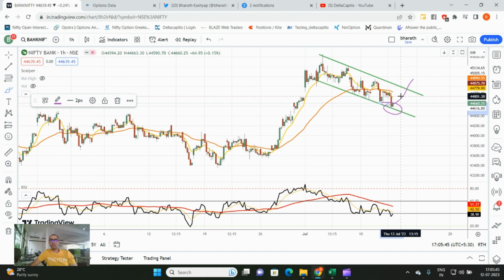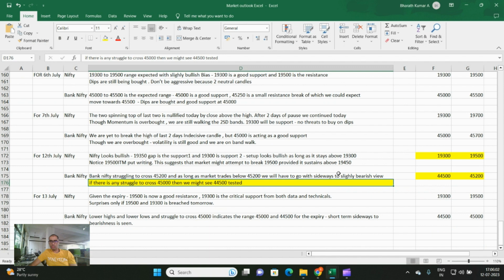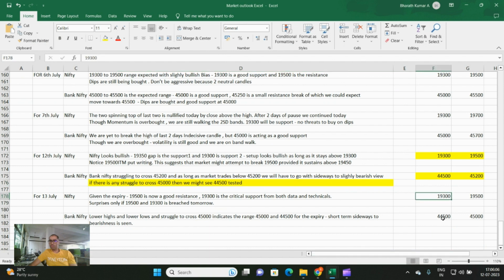Small up move will definitely come because we're at support at 44,500. So small up move will come. That up move should not be used to create any long positions for tomorrow. I'm only speaking about tomorrow being an expiry. So I will play a slightly bearish mode on Bank Nifty and Nifty also. The support levels for both will be 19,300 on Nifty and 44,500 on Bank Nifty.